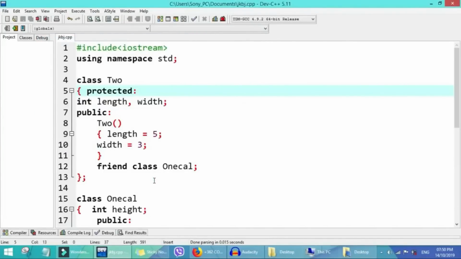Now one last example, where we see how we access a protected member, especially a protected member with a derived class, that is a class that comes from inside the original class.